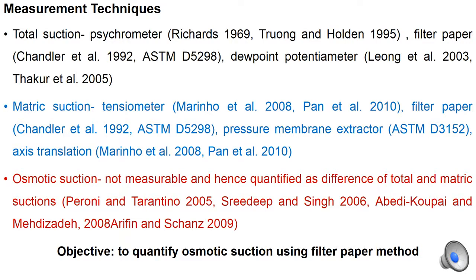However, the existing techniques either cannot reach the higher range of suction or will not be applicable for saline soils. Hence, an objective has been set to quantify osmotic suction using filter paper method in order to achieve higher range of suctions and measure directly on saline soils.